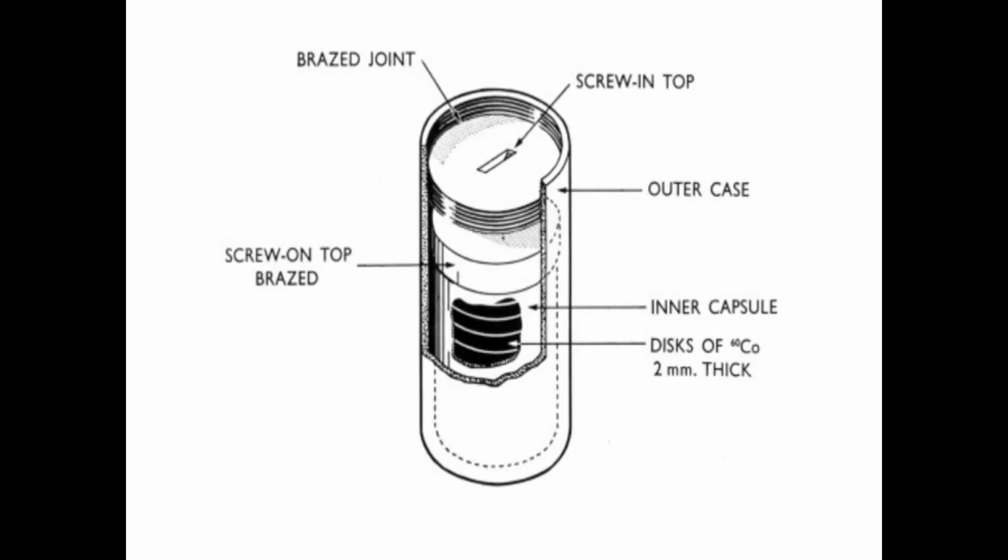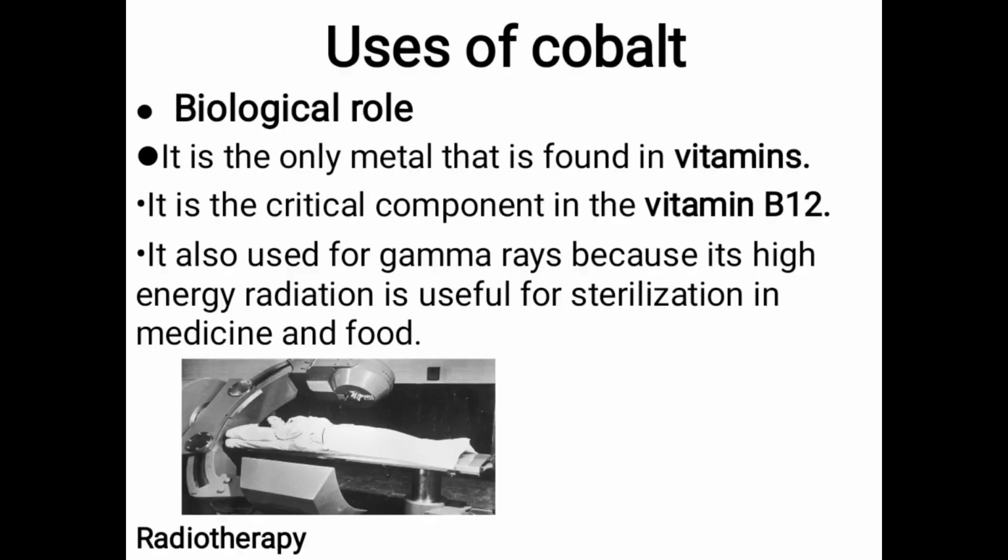This is the structural diagram of cobalt 60, isotope cobalt 60. Now, uses of cobalt: biological role. It is the only metal that is found in vitamins. It is a critical component in vitamin B12. It is also used for gamma rays because its high energy radiation is useful for sterilization in medicine and food.